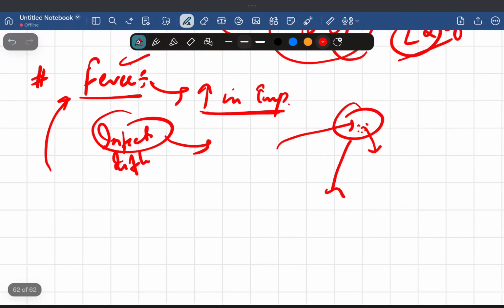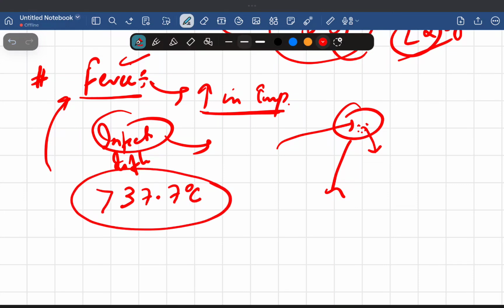Now, according to Harrison, how much should the temperature increase for us to call it fever? The definition of fever is body temperature raised from 37.7 degrees Celsius. If the body's core temperature is more than this, then we call it a fever.